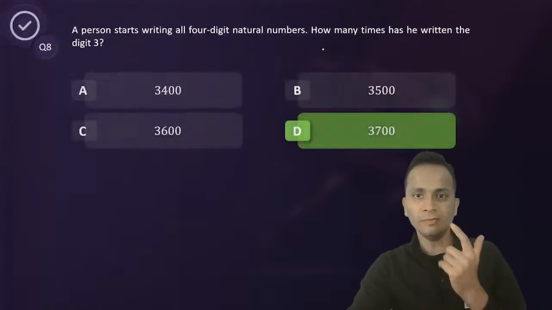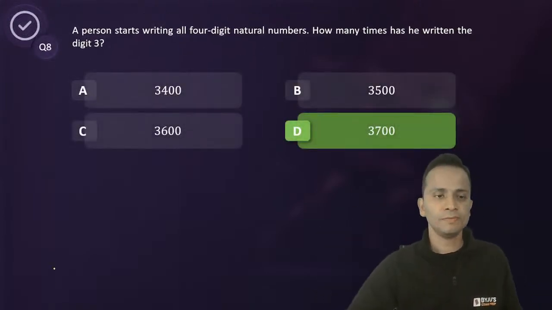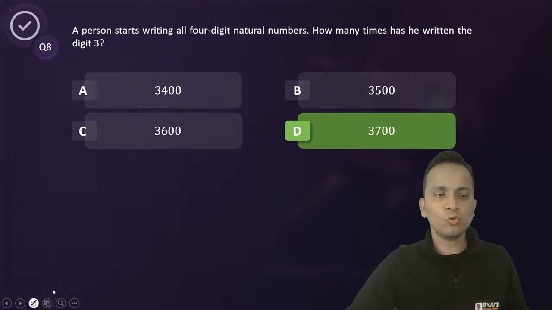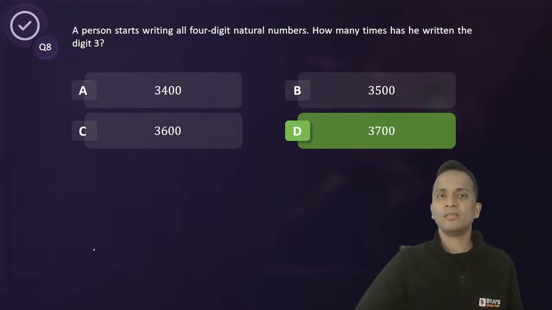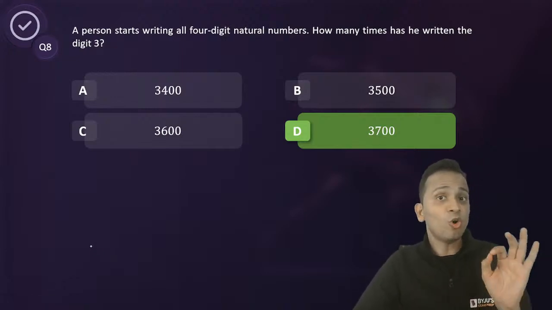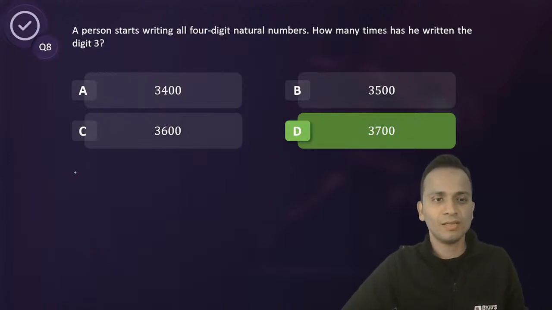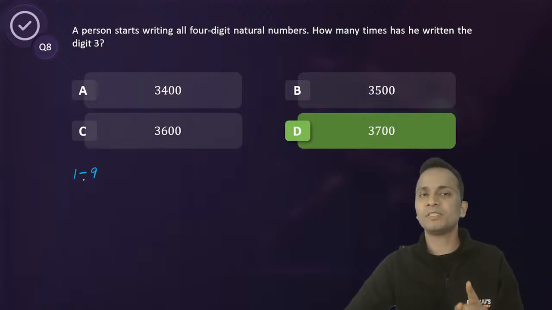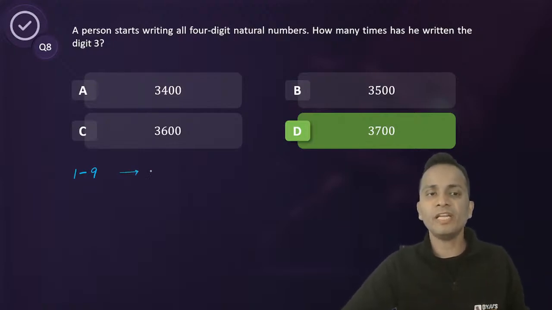Okay? Now the second way. To apply this way, you will have to learn a few things and also understand a pattern. I will write all the numbers starting from 1 up till 9. Then every digit is repeated once. Just keep noting it down. Every number I write starting from 1 up till 9, every digit will be repeated once.